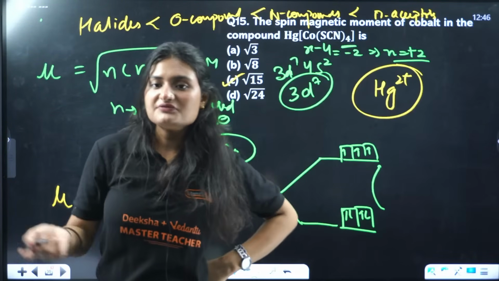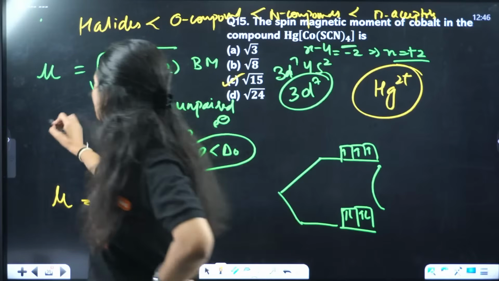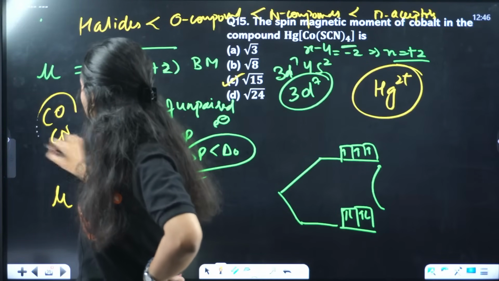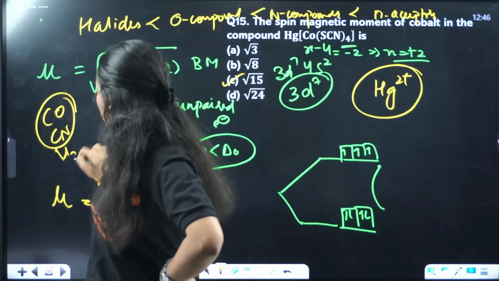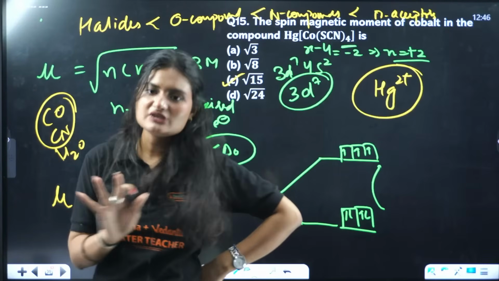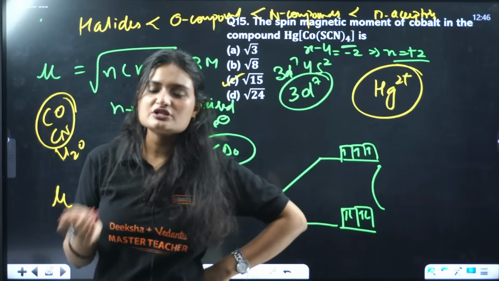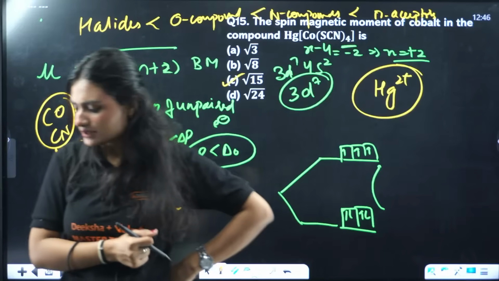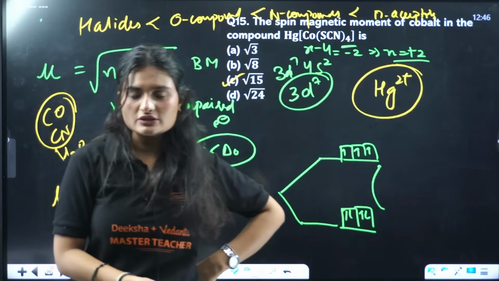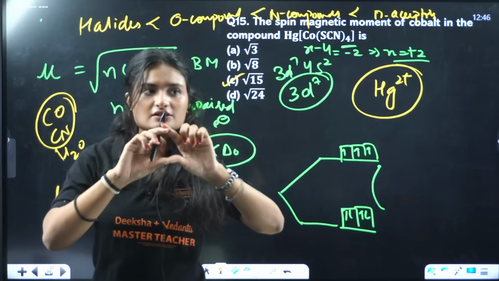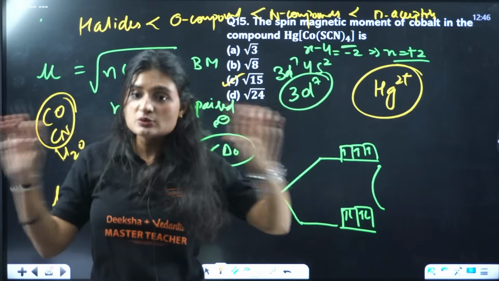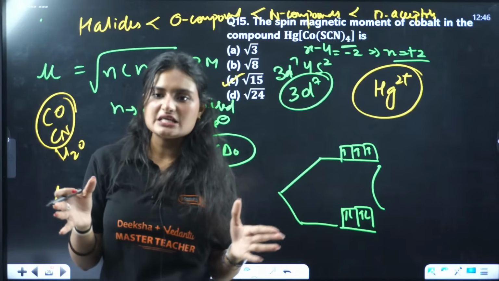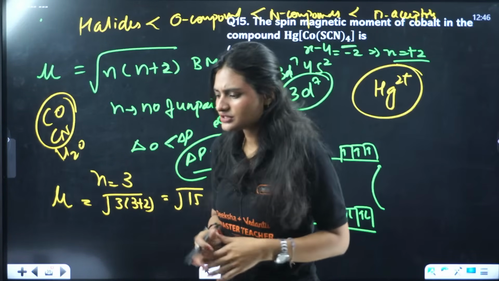Halides, fluorine is a weak field ligand. CO and CN are strong field ligands. H2O is a weak field ligand, ammonia too. Mostly they are weak field, and there are really fewer examples of strong field. With practice you will get to know that. That sequence is very important, so do memorize it once. It's very easy once you memorize it.